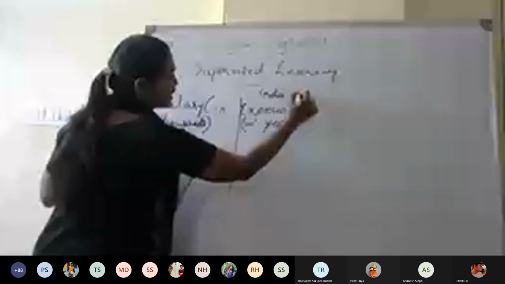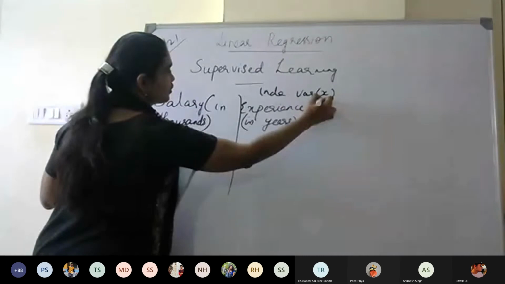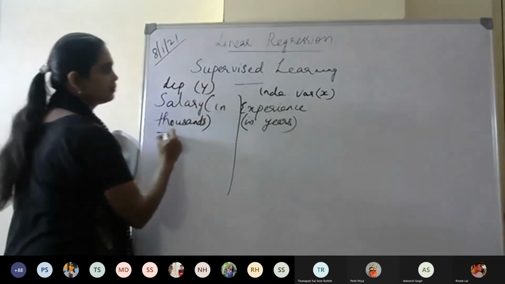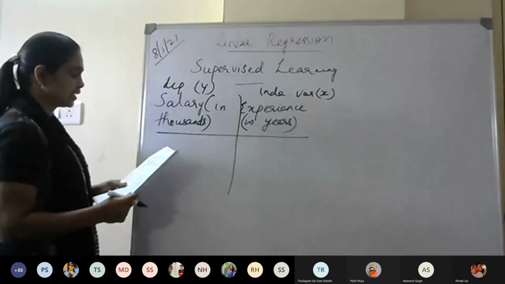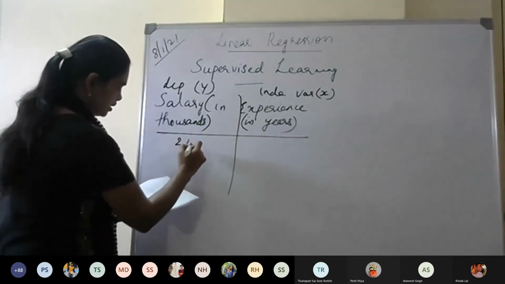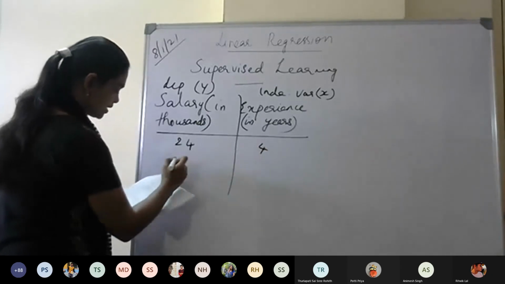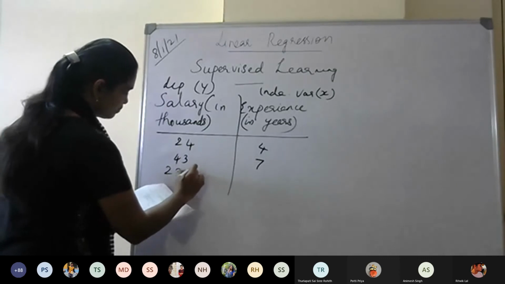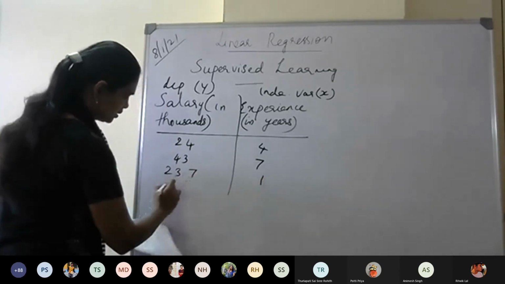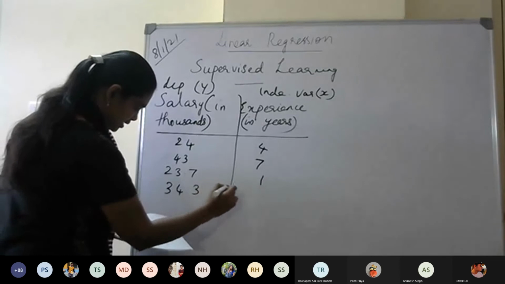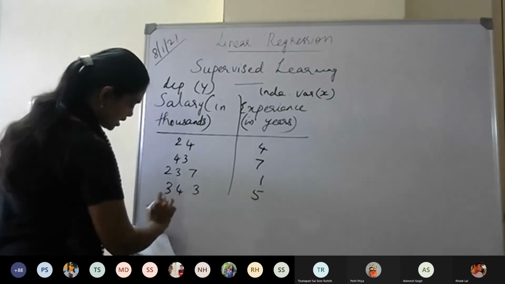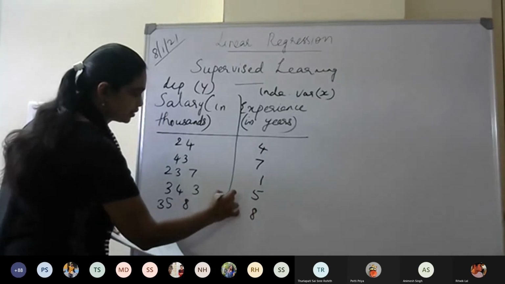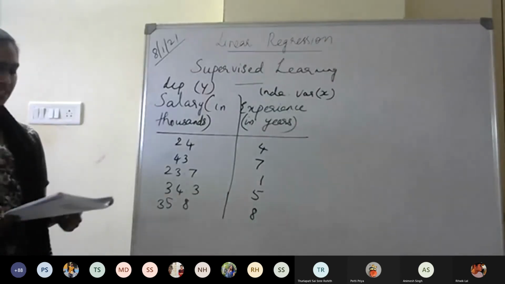Experience is the independent variable and you can write it as X if you want. So this is the dependent variable. You can write it as Y. Okay. Now let us see the data. 24,000 for 4 years experience, 43 for 7, 23.7 for 1, 34.3 for 5 and 35.8 for 8. Okay. So this is the data that is given.